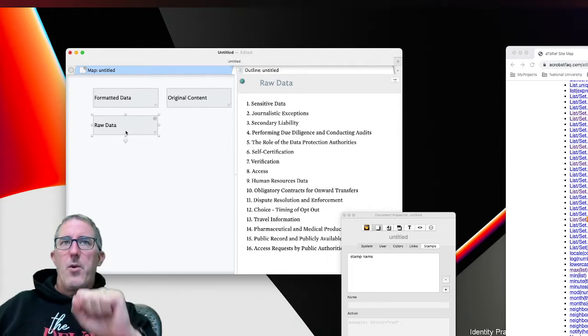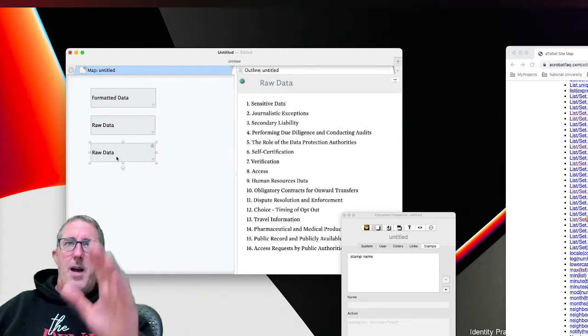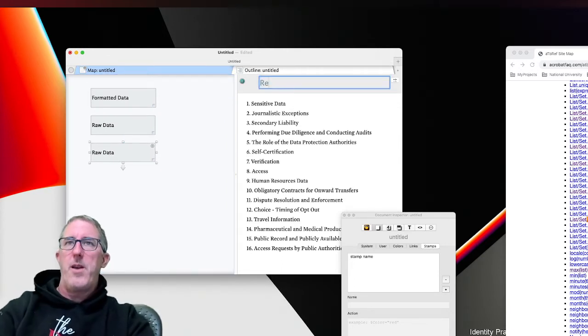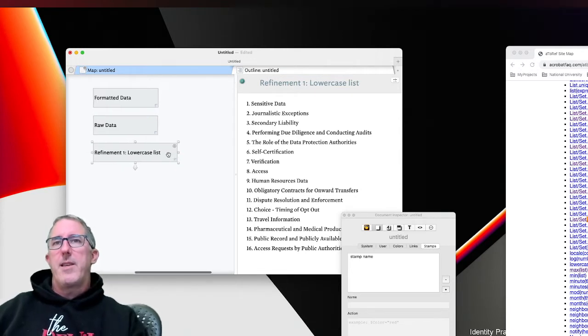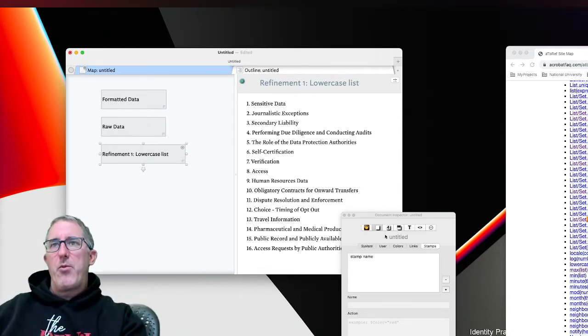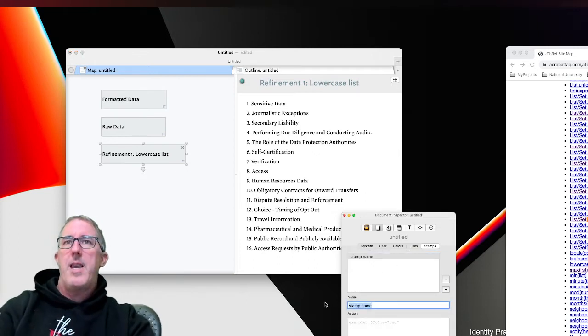So now let's start refining. The other thing I could have done is just kept it as raw notes, copy the note and call this one refinement 1, and it's going to be lowercase list. So in refinement 1, what we want is a lowercase list. Now I'm going to methodically step you through this process. The first one is, let's say I want to remove the numbers out of this list.